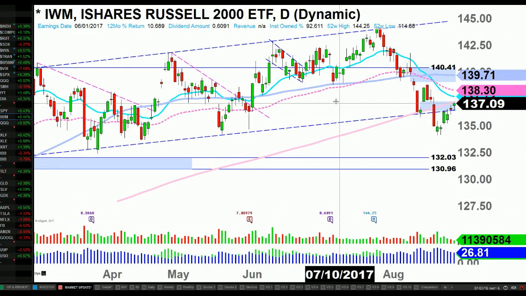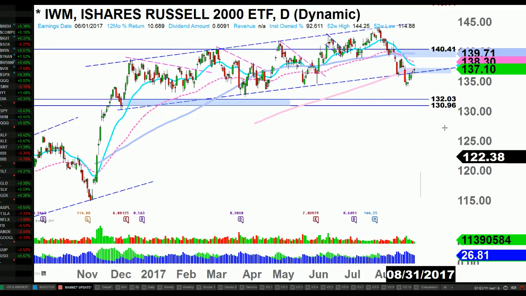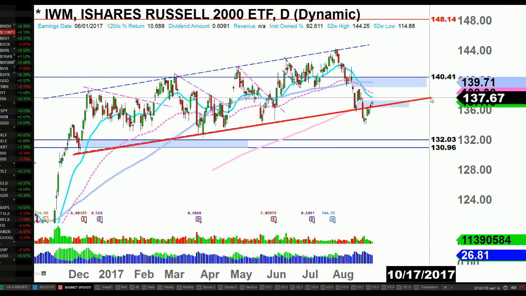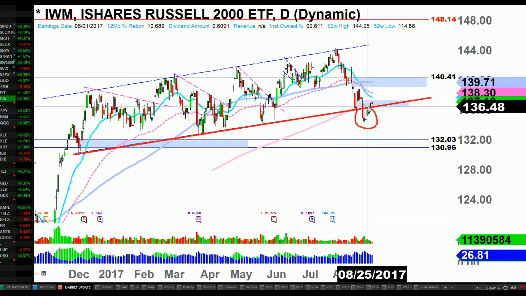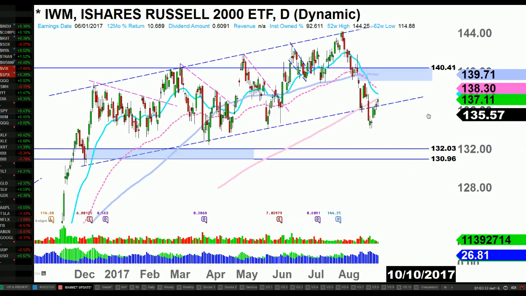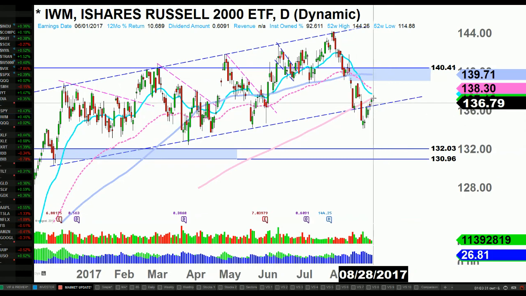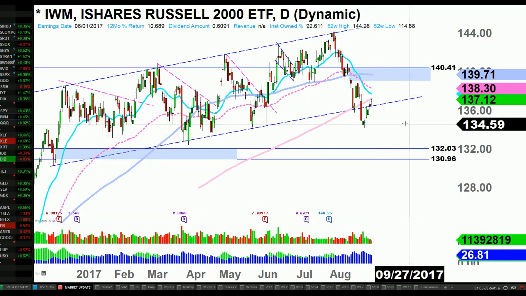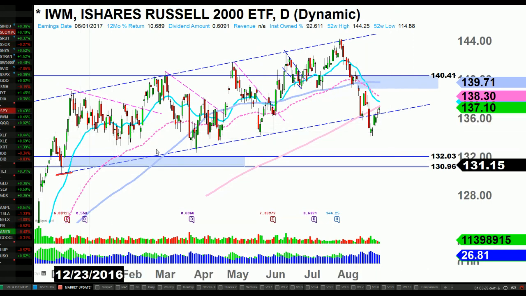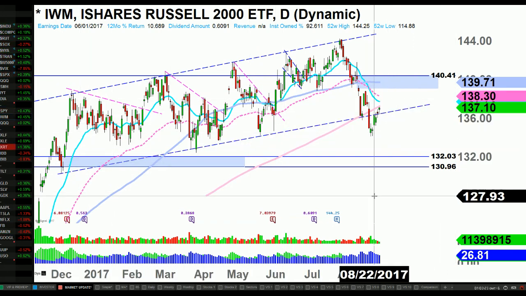Let's see how that falling resistance plays out next week. Let's continue on with the Russell, IWM. Again, this is what I talked about last week. You can see that it slightly got below it, trapped everybody out, and then got higher. It's moving higher, and it's actually showing some relative strength versus Spider over the last four days. If you go to your weekly chart, guys, this channel support has not been broken.